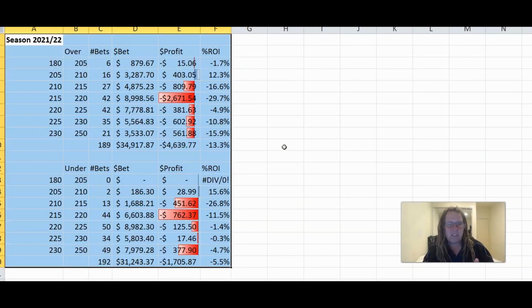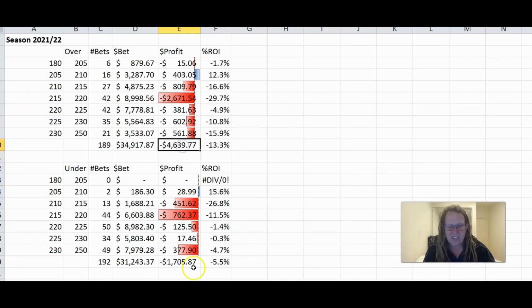But let's look into the season. What happened last year in season 2021 and 22? Overs betting, no good. Unders betting, also no good, but especially bad for overs. We normally bet more unders than overs in general. I think the public prefer games to go overs, so there's a little bit of a bias there.